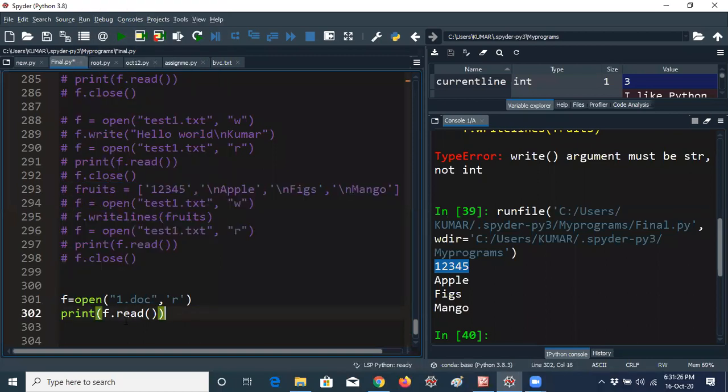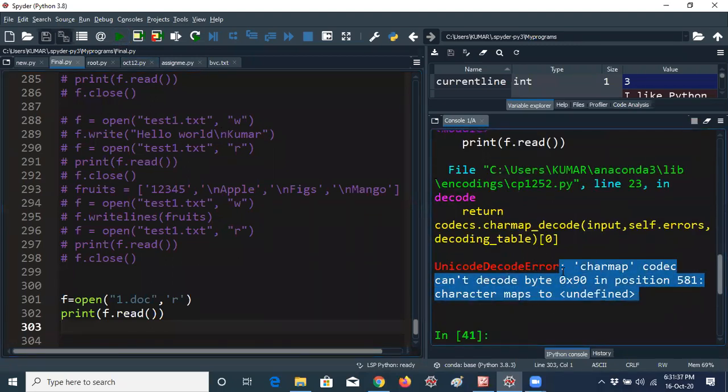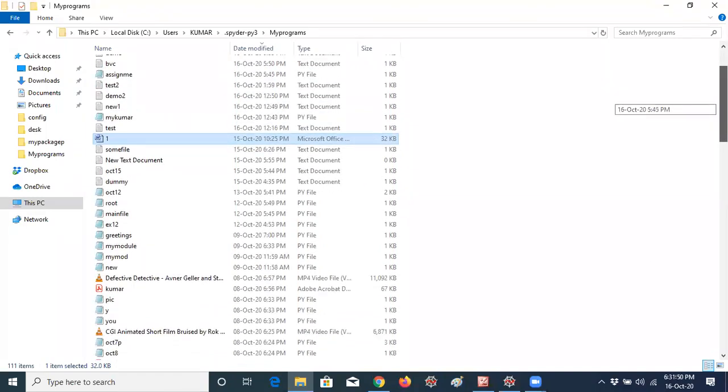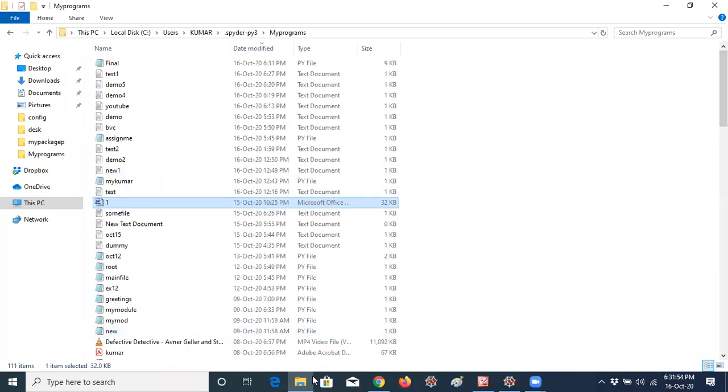It will get error. So 1.doc is a document file. R is the read mode. Of course that file is there in our local directory itself. I am reading the document, I want to print it to the console. But it is getting the error because it won't work in our code, because it is a text file actually. That's the reason it allows only text documents. That means whatever the text documents we have, Notepad, WordPad, like that only, it will allow. I already checked with the Word file also and PDF also, but it will not work.